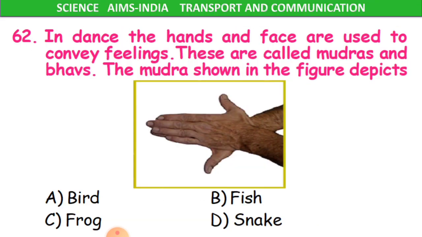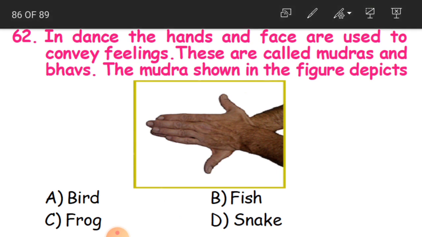Now, 62nd question. In dance, the hands and face are used to convey feelings. These are called mudras and bhavs. The mudra shown in the figure depicts... See here. Even we also play, no? We also have this hand gesture sometimes while playing. This is called a mudra. It is one of the mudras where dancers, especially who practice classical dance, use such gestures on hands and face, which we call mudras and bhavs.